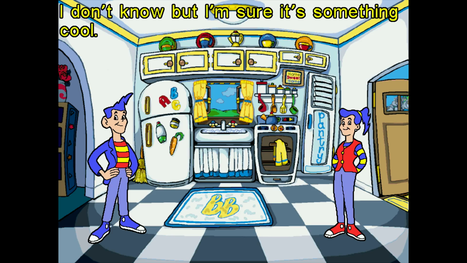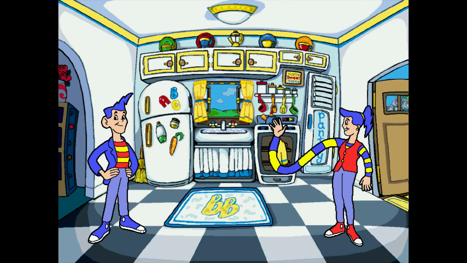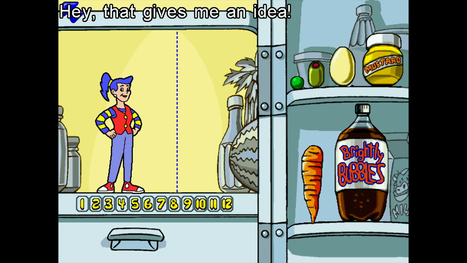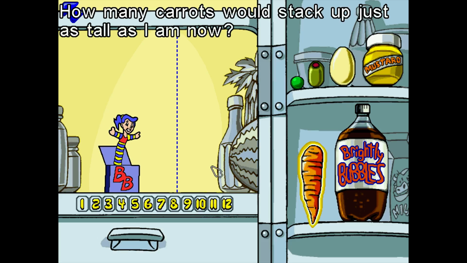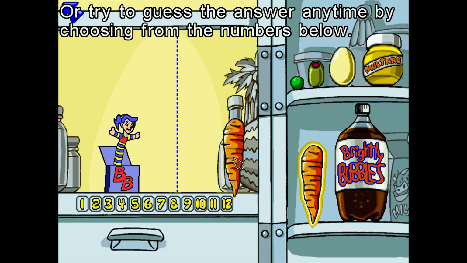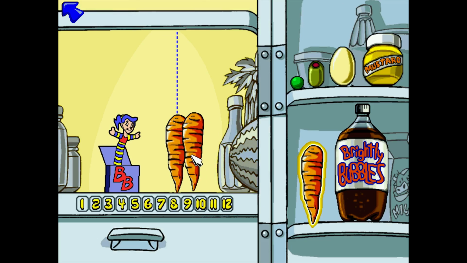I don't know, but I'm sure it's something cool. Look at all the food in here. Everything's a different size. Hey, that gives me an idea. How many carrots would stack up just as tall as I am? Start by moving that food item next to me, or try to guess the answer anytime.